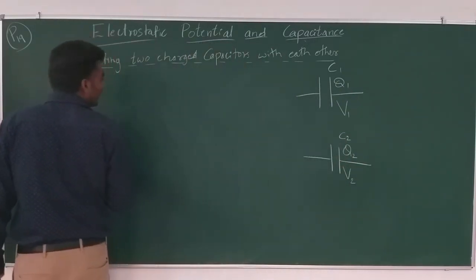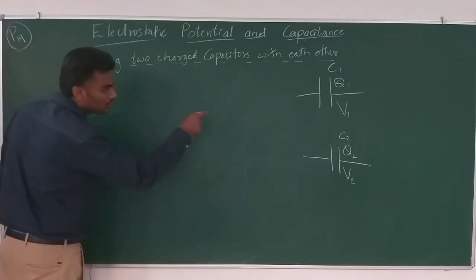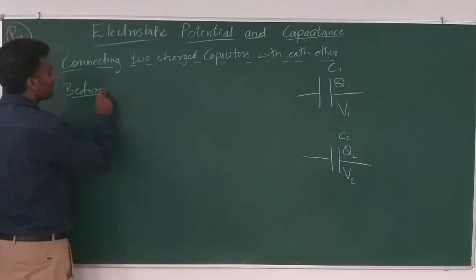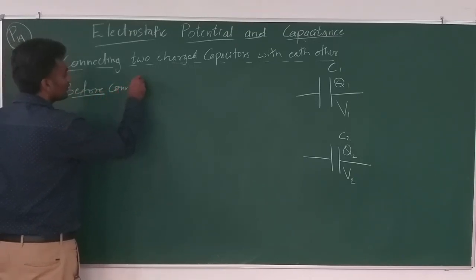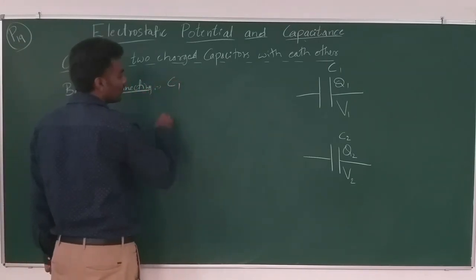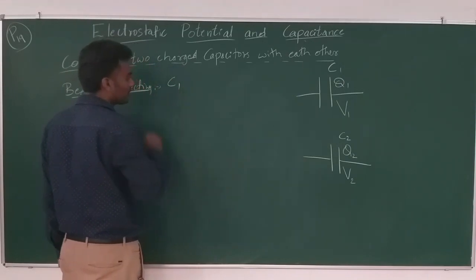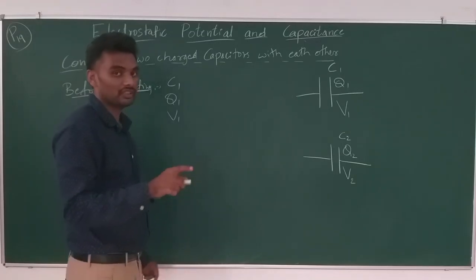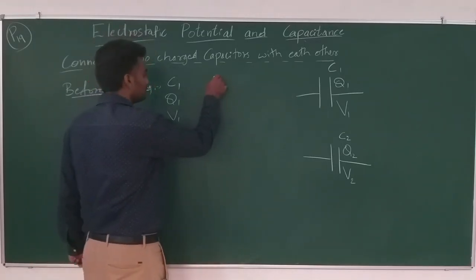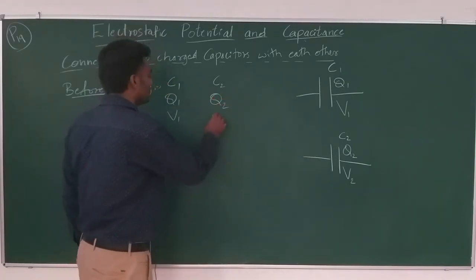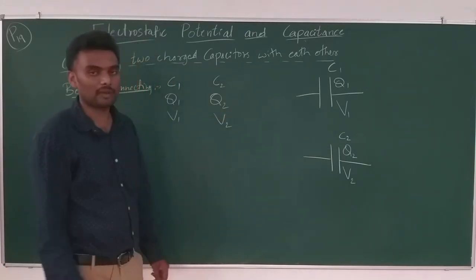Before I connect, I want to write all the terms before connecting. So, before connecting, C1 is the capacitance of the first capacitor, Q1 is the charge stored, V1 is the potential difference, and C2 is the capacitance of the second capacitor, Q2 is the charge stored in that capacitor, and V2 is the potential difference across that capacitor.